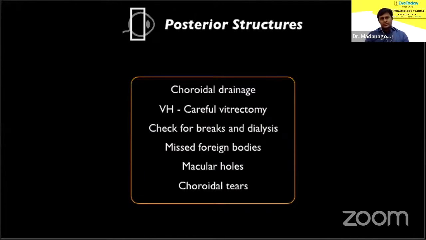One usually starts with choroidal drainage. Vitreous hemorrhage may be dense and completely obscuring your view. It's good to proceed rather slowly and in the nasal quadrants until the retina is actually seen. Once vitreous hemorrhage is clear, thoroughly check for breaks and dialysis. Missed foreign bodies can also be present. Look for a macular hole.